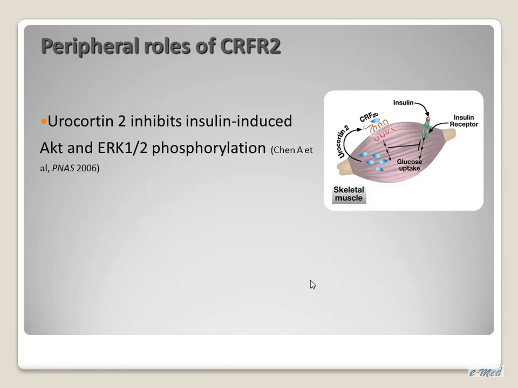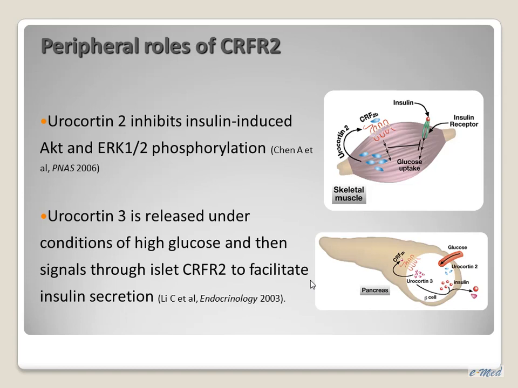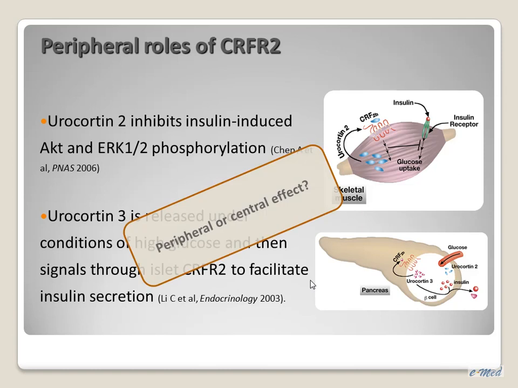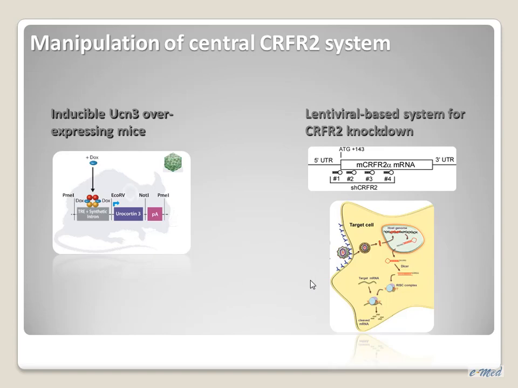So clearly, CRF2 has a role in glucose homeostasis in the skeletal muscle, but in addition, the CRF system is also expressed in the pancreas. There, it was shown that urocortin 3 stimulates insulin secretion under high glucose conditions. So if we use the developmental knockout mice, it may be hard to distinguish between peripheral or central contribution to the metabolic phenotype. So we used two approaches to target the central CRF2.